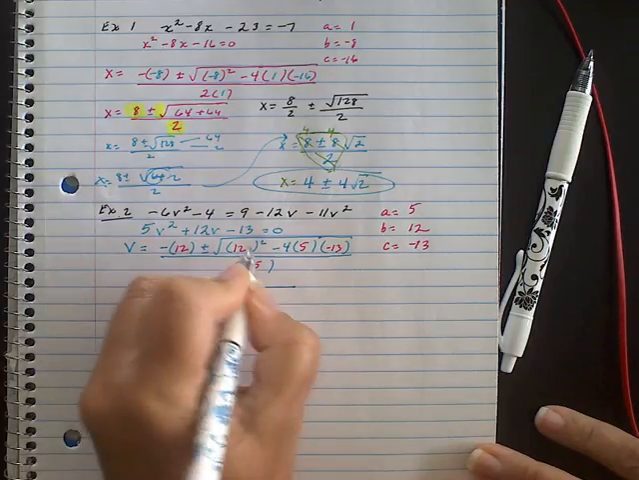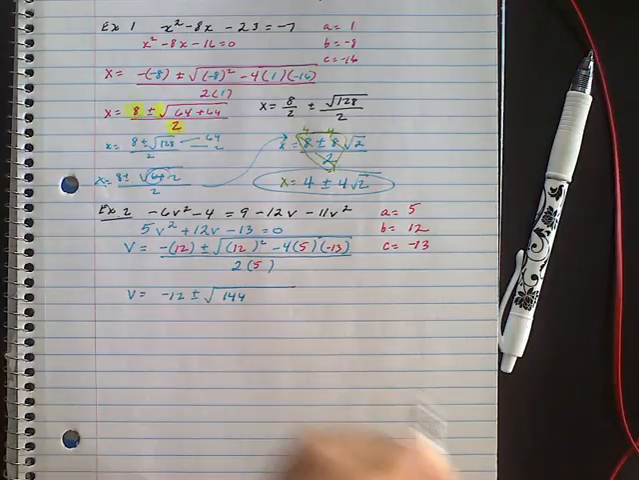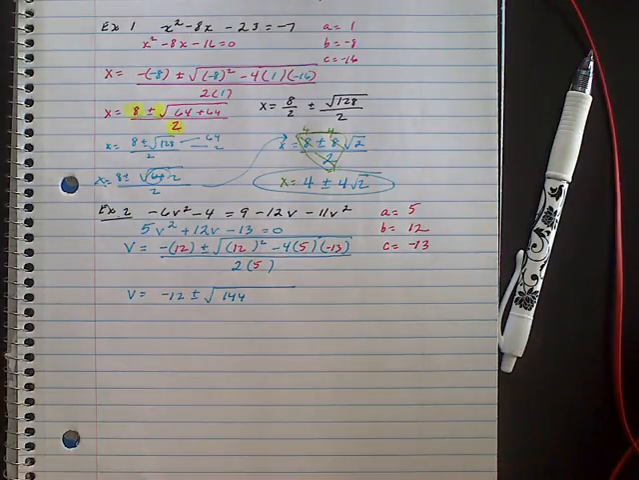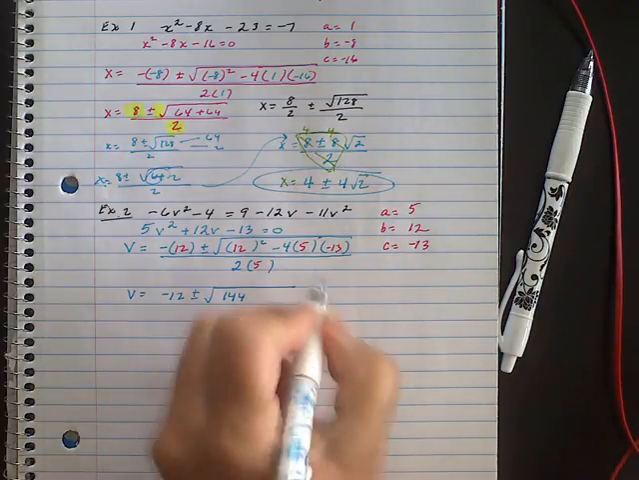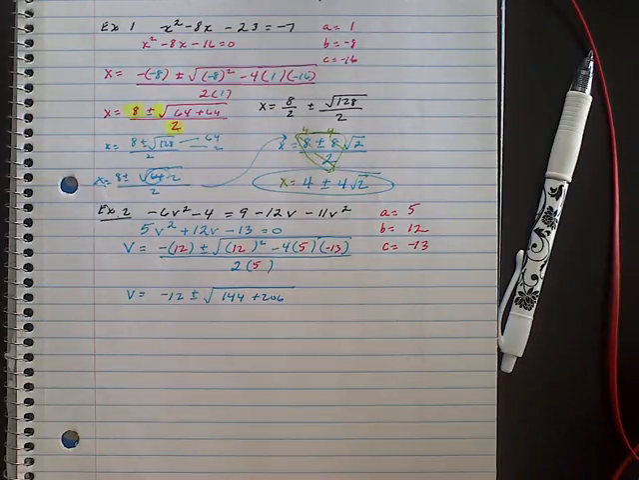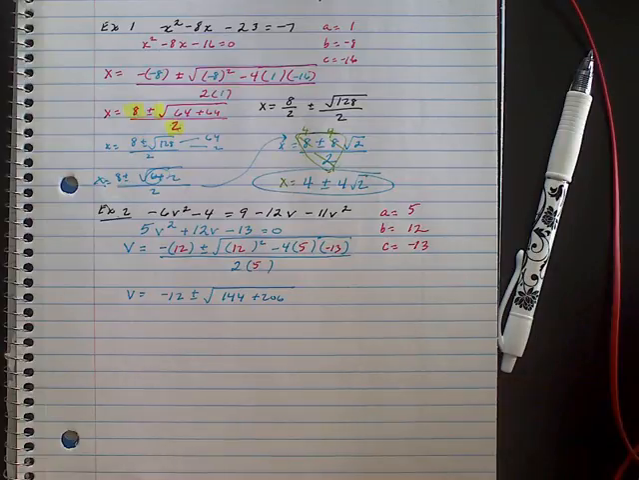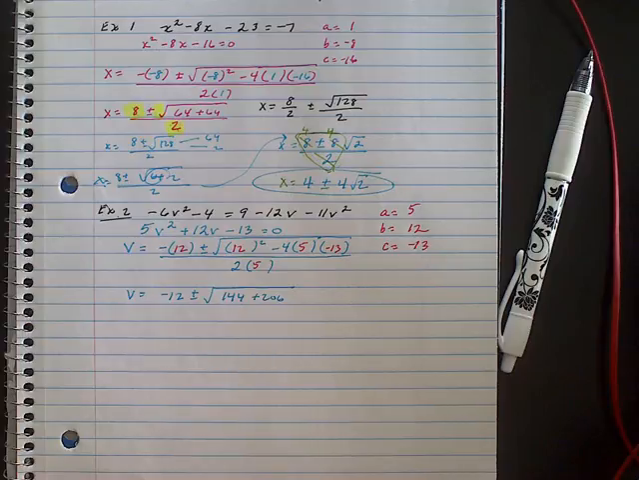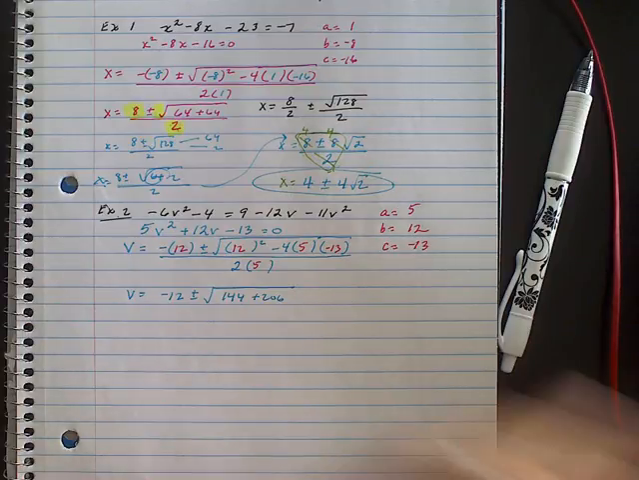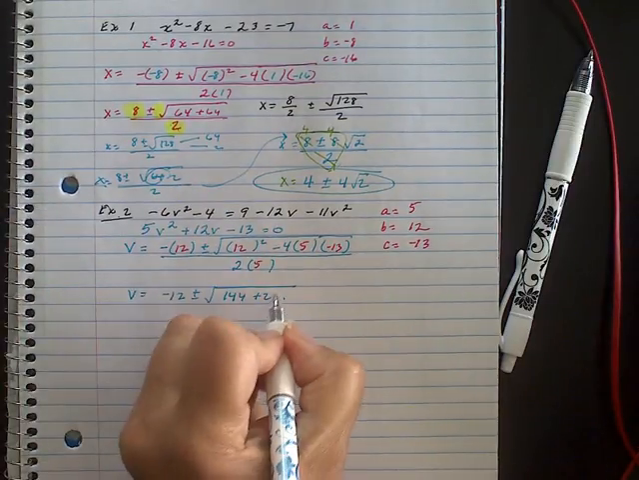the square root. This is 144. This here is, I don't know, plus 206, or if you put that all together, I feel like that might not be right. Let me try that again. 4 times 5 times 13. Yeah, it's not right. I must have transposed that. 260.